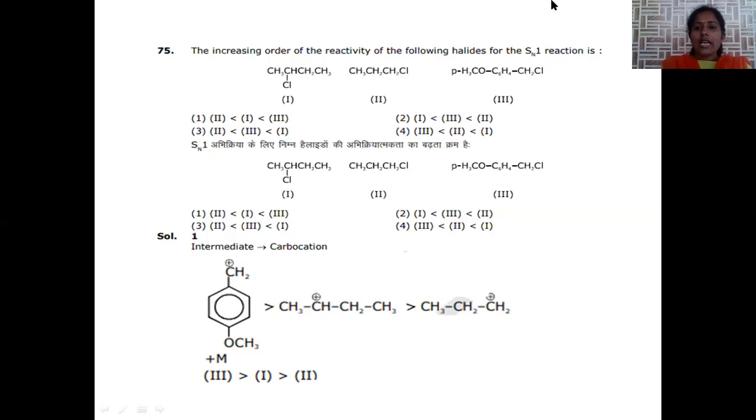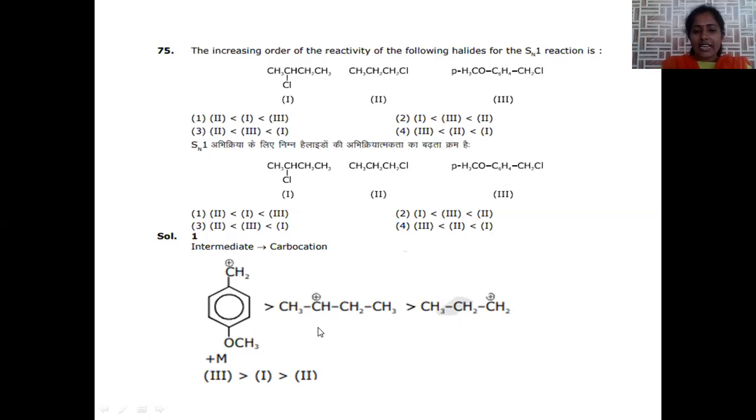Compared to all, SN1 reaction reactivity mainly depends upon the stability of the formed carbocation in this reaction. Here it generates a secondary carbocation and compound 2 generates a primary carbocation. Here this compound generates a benzyl carbocation. The stability of the benzyl carbocation is extremely high because the electron releasing methoxy functional group liberates electrons into the ring, so that these ring electrons are delocalized and it is highly resonance stabilized.